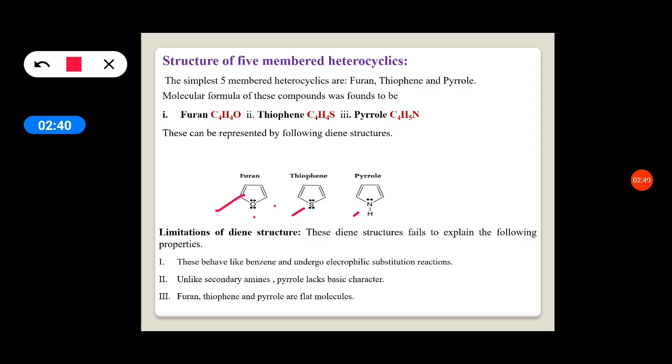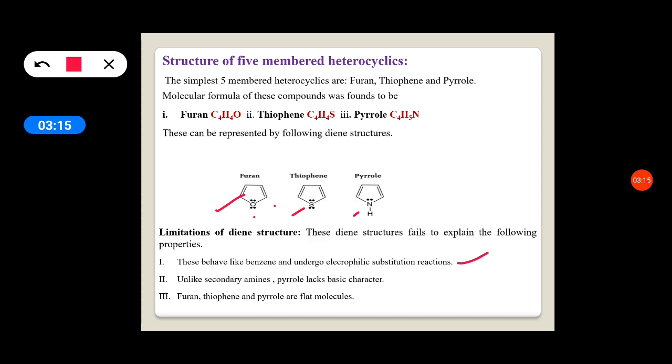But these compounds show different properties: they behave like benzene and undergo electrophilic substitution reactions. Benzene is an aromatic compound, and electrophilic substitution reactions are characteristic reactions of aromatic compounds. So these three compounds behave as aromatic compounds and undergo electrophilic substitution reactions.